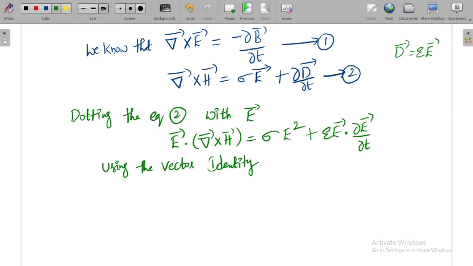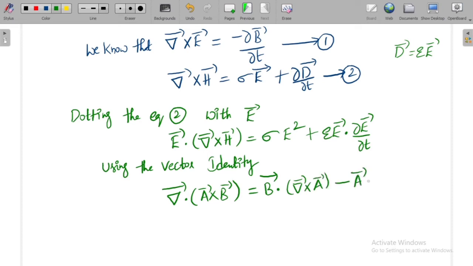Del bar dot A bar cross B bar equals B bar dot del bar cross A bar minus A bar dot del bar cross B bar.